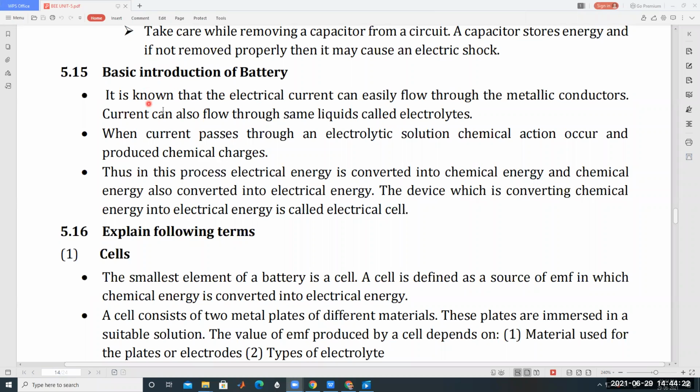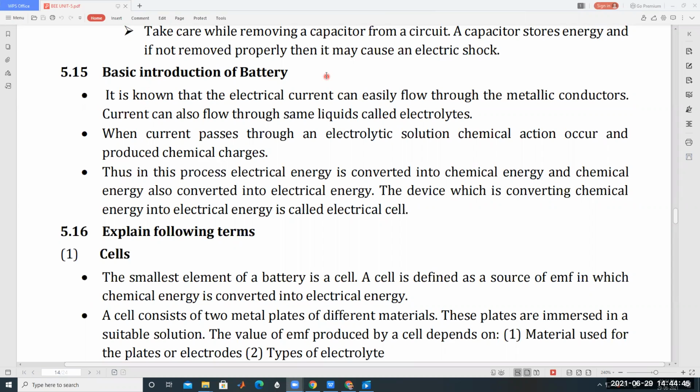Battery: it is known that electrical current can easily flow through metallic conductors. Current can also flow through liquids called electrolytes. Generally, batteries are used when a power supply is not available. In mobiles nowadays, the batteries used are lithium-ion batteries.